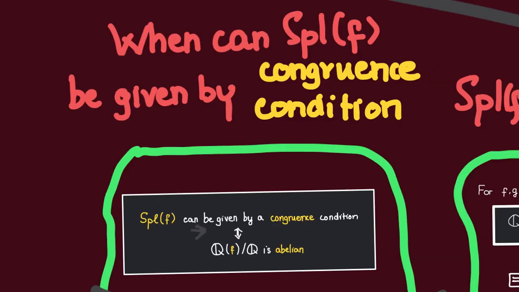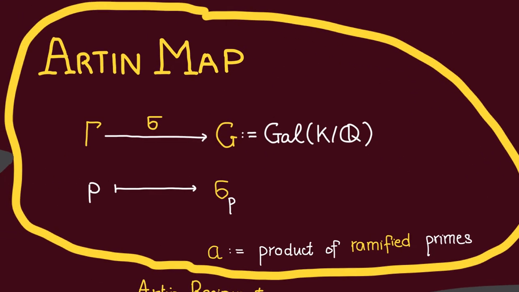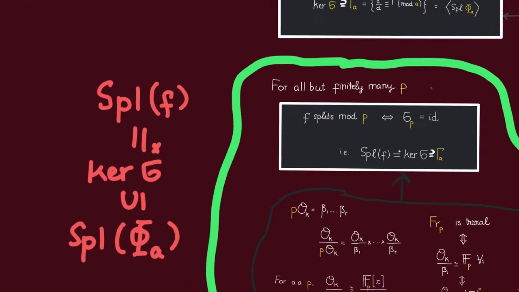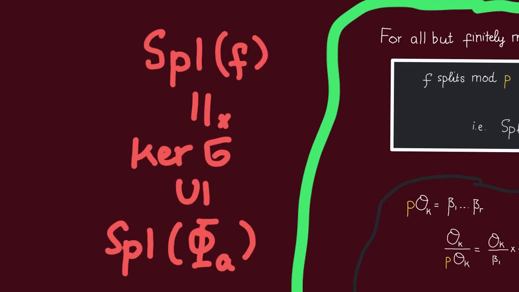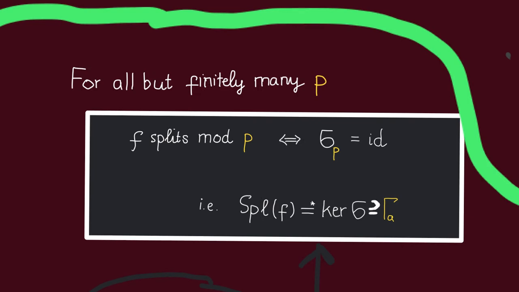Why is this true? Well, underlying this is some deep idea about the relationship between Spl(f) and the Galois group. This link is given by the so-called Artin map, which associates to most rational primes p an element of the Galois group of the splitting field of f over Q. It turns out then that the set of primes that f splits over, Spl(f), is just going to be, roughly speaking, the kernel of the Artin map. That is going to be true for all but finitely many rational primes p. So that's the story we're going to discuss in these videos.